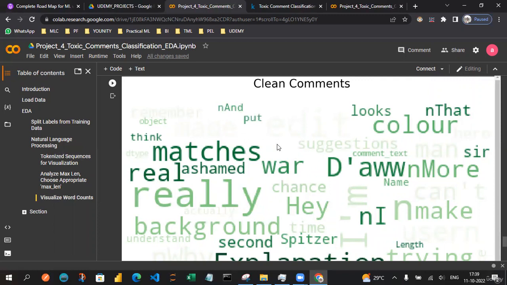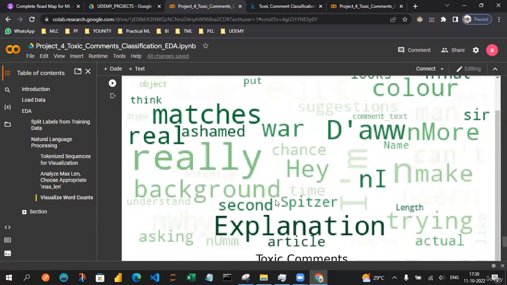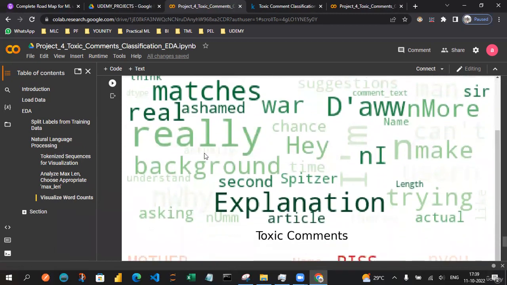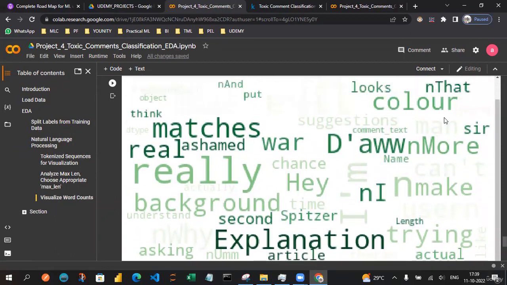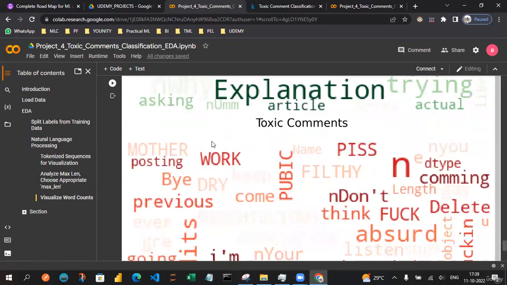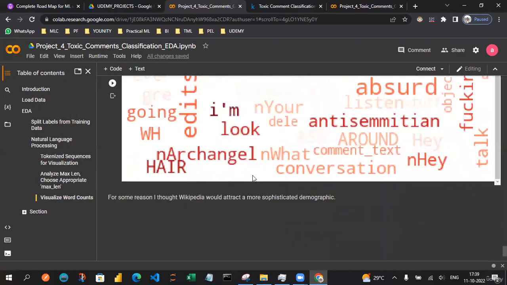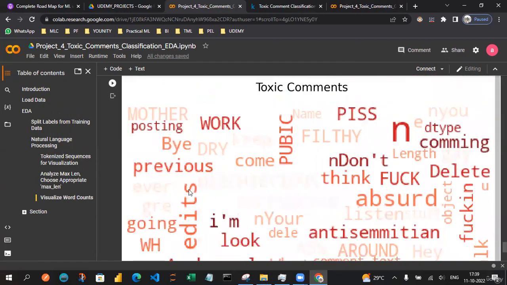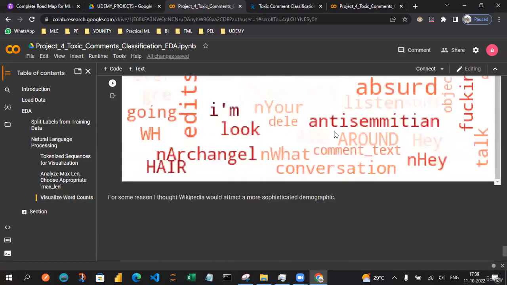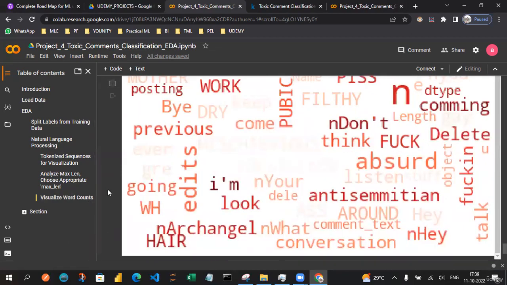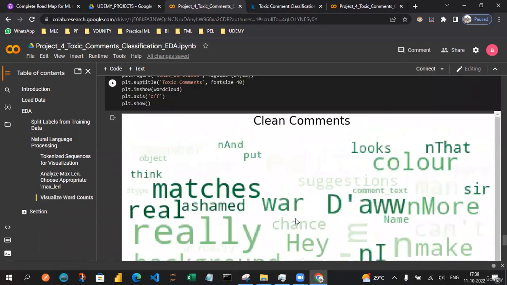Here you can see words like explanation and background. These are some toxic words represented in this plot. Under this, we have other words like work, previous, think, observed, anti, and sentiment. We get some toxic words from this, and words like sophisticated and demographic, but not exactly the same words, from the clean comments and the toxic comments.